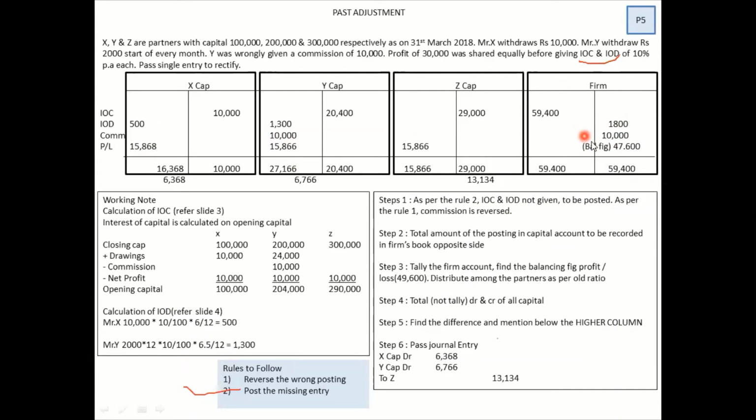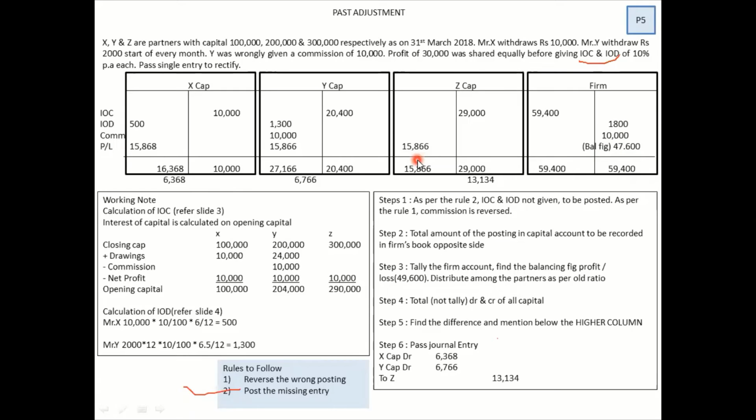Then we tally the firm's capital. Understand the word tally. Tally means you see which side is less or more. So when I do that, I understand the extreme left side, that's the debit side, is more, and the credit side is short by 47,600. That is called profit and loss. And this credit side item should be distributed as per the profit sharing ratio, which in this sum is equal. So I have distributed it equally. Once that is done, your sum is almost done.